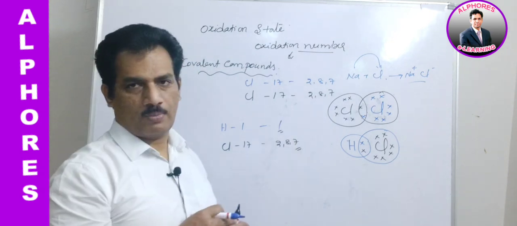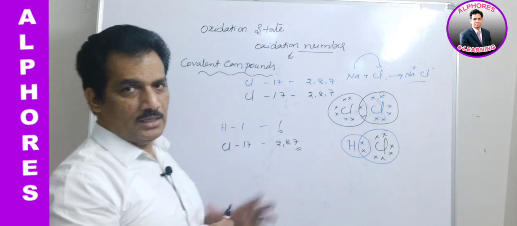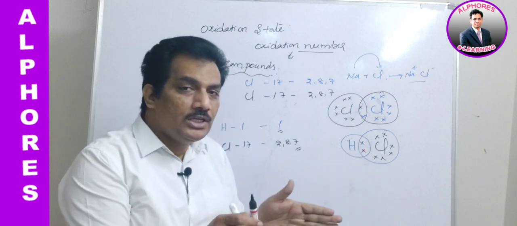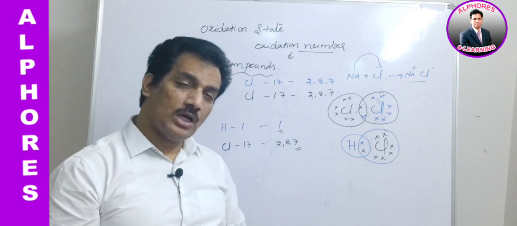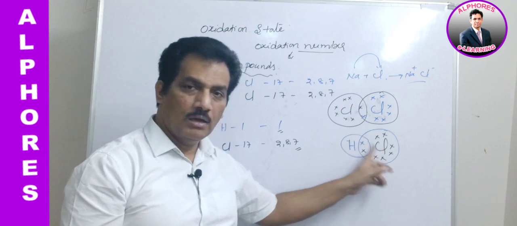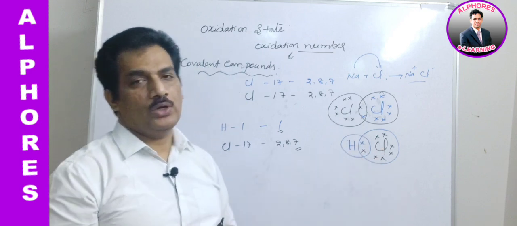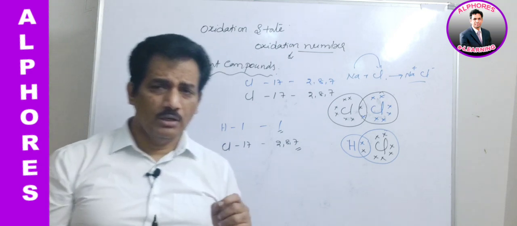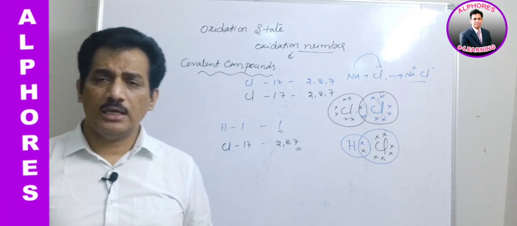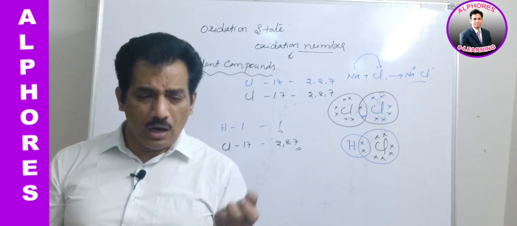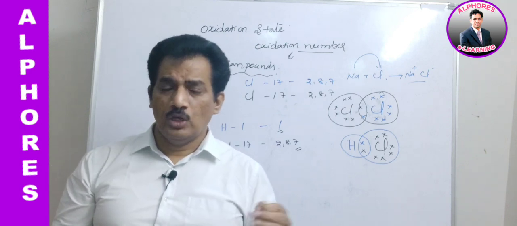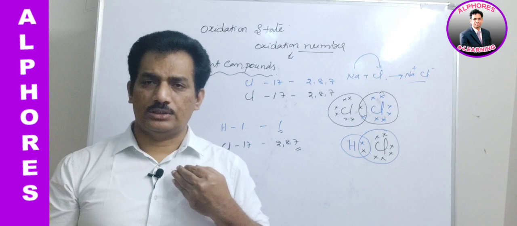In such a case, I am repeating, when the electrons are unequally shared, when the two atoms that participate in sharing have different electronegativity. I think you know from your lower classes what electronegativity is. Just for your convenience, let me make you recollect that electronegativity is nothing but the tendency of an atom to attract the electron towards it.